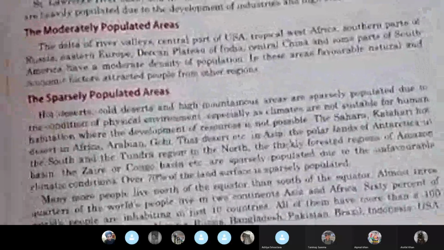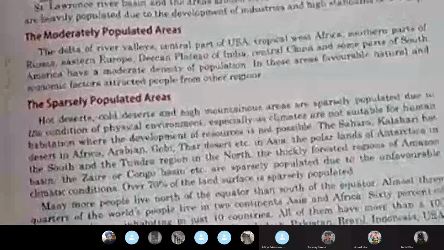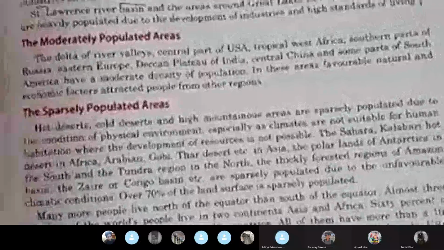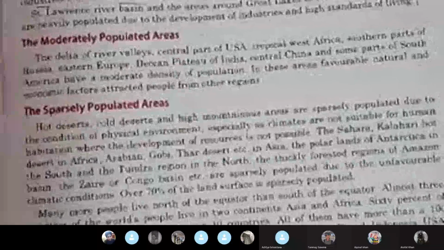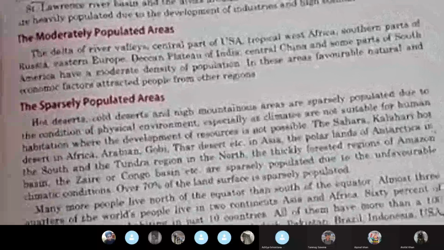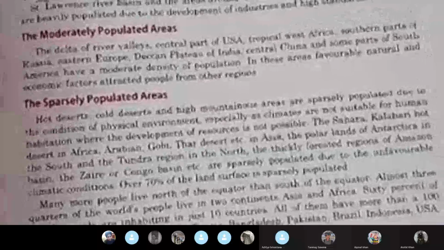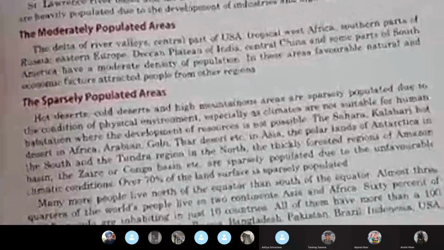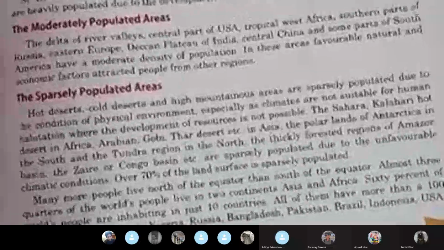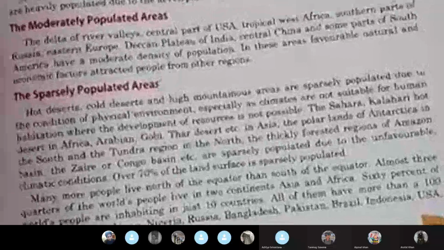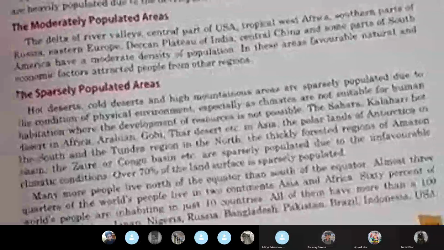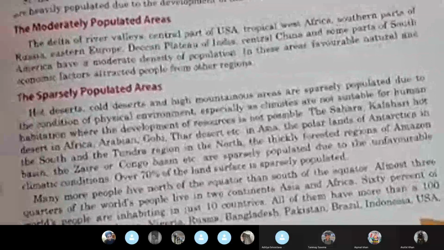Here they have very specifically told you the hot deserts, the cold deserts, and the high mountainous areas are sparsely populated due to the condition of physical environment. We all know that the physical factors play a very important role. Nobody would like to live in a hot or a cold desert, or for that matter, on high mountains, especially as climates are not suitable for human habitation, where the development of resources is not possible.